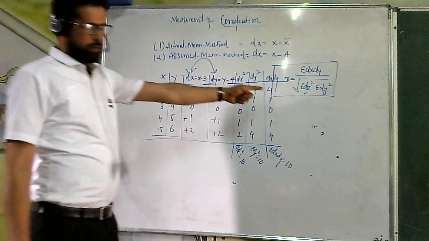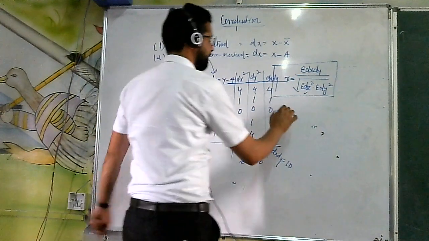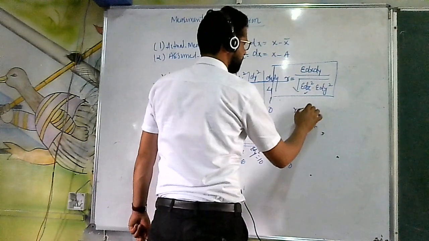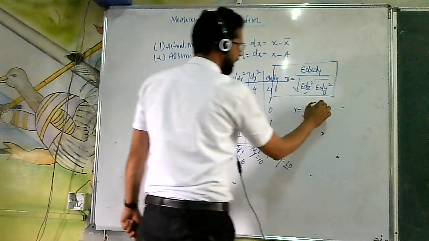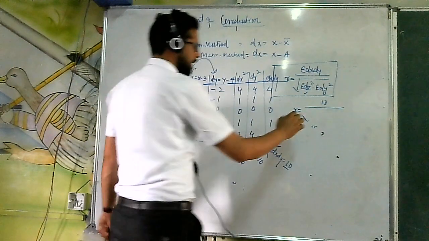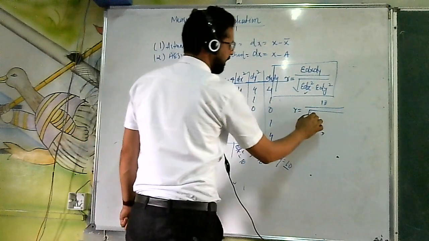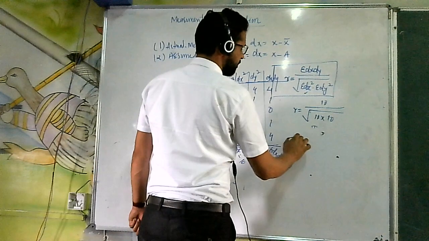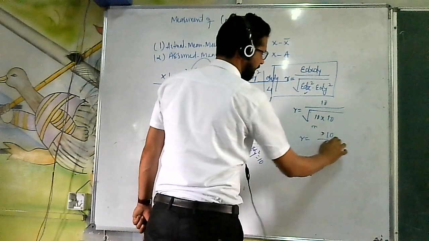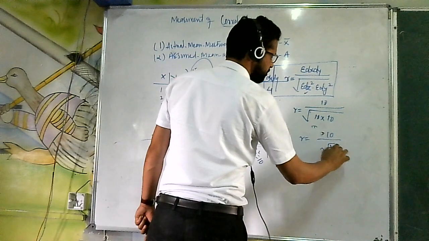Now when I put this data in the formula, r is equal to summation of dx dy, that is 10, upon under root of summation of dx square, which is 10, into summation of dy square, which is 10. So r will be equal to 10 upon under root of 10 square.